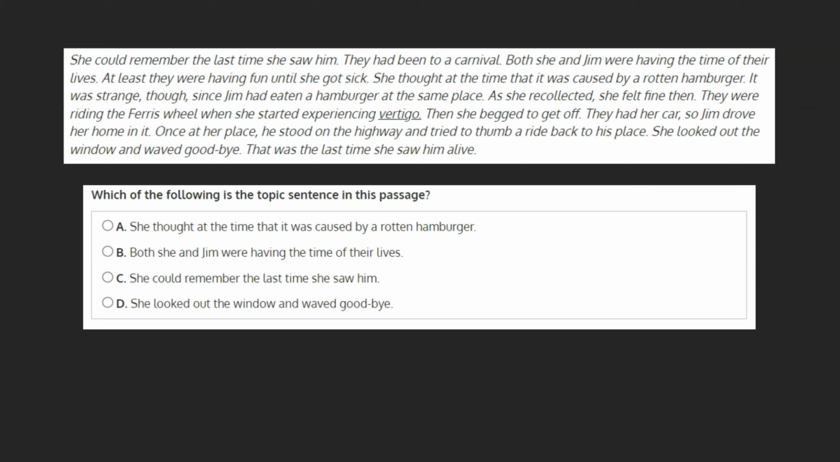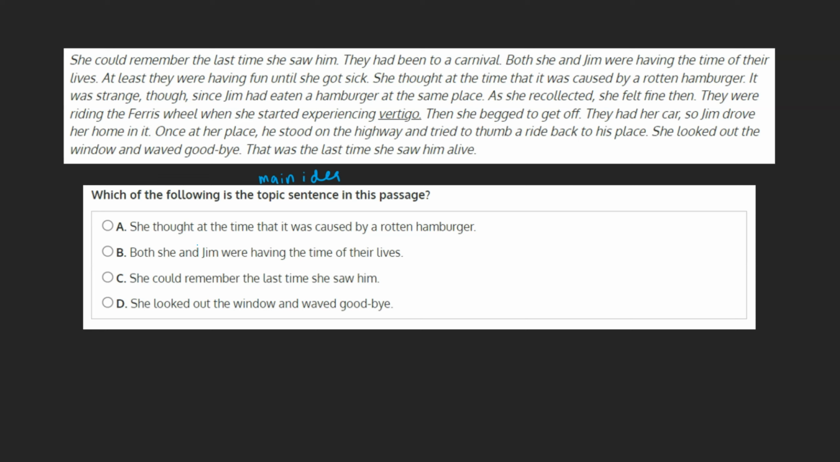As we've learned, a topic sentence is a sentence that discusses the main idea of the paragraph, and every sentence in the paragraph must go back to touch upon this point. Let's go through each choice and see if it would make an appropriate topic sentence.